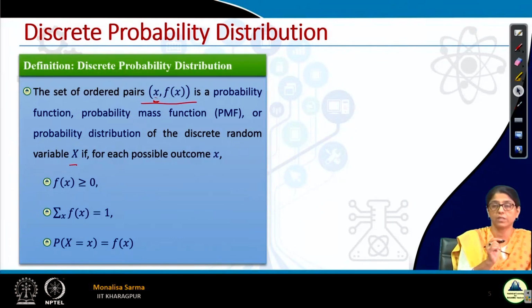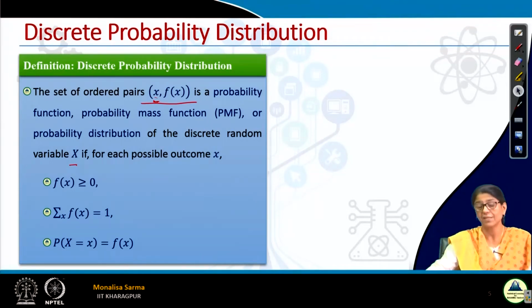This is a general convention. When we talk of the random variable, we always use capital letters, and when we talk of the value that the random variable takes, we usually denote it by small letters. This x is the value that capital X takes. When I am tossing two coins, I get 2 heads, 1 head, 0 heads. These values 2, 1, 0 I denote with a small letter, but the random variable with a capital letter. It is a general convention followed in all the books.